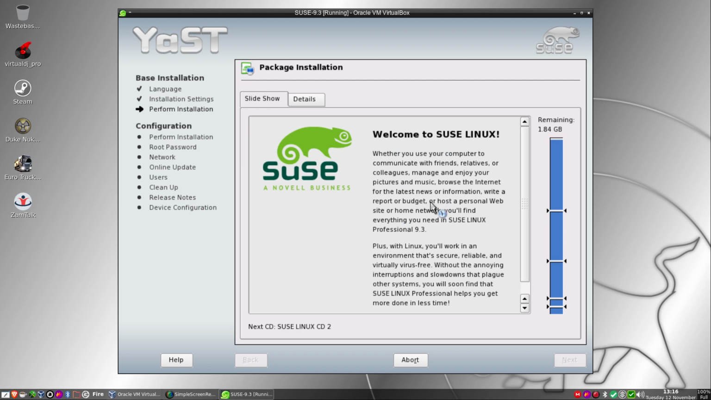It tells you welcome to SUSE, whether you use computers to communicate with friends, relatives or colleagues, manage and enjoy your pictures and music, browse the internet for the latest news or information, write a report or budget, or host personal websites or a home network. You'll find everything you will need in SUSE Linux Professional 9.3 plus.